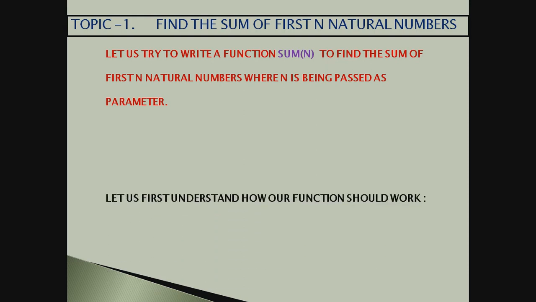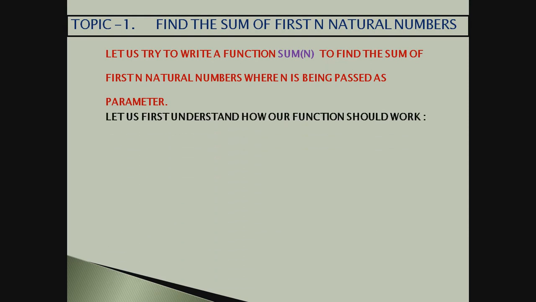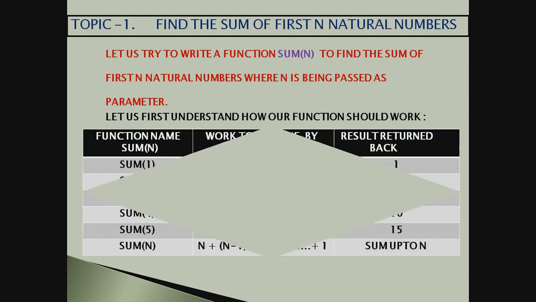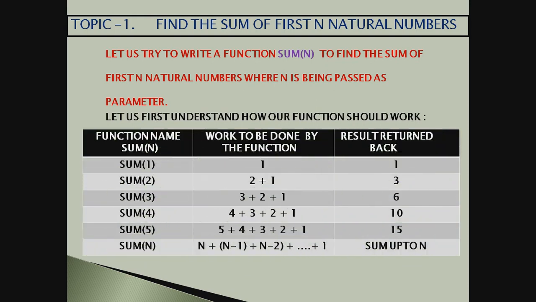So let us first see how our function should do that work. Before writing the function, we need to understand how our function is going to do the work. So we'll have a table here. The table takes every case into consideration and then we'll see how it would accomplish our work.